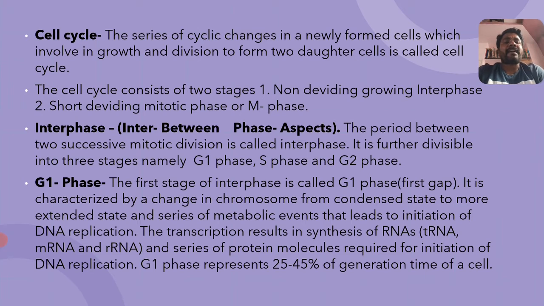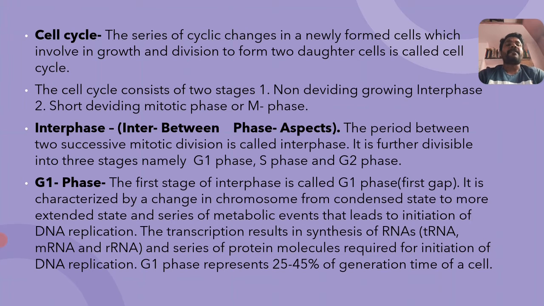It is characterized by change in chromosomes from a condensed state to a more extended state. When the chromosomes are highly condensed, they look rod shaped. This is followed by a series of metabolic events that lead to the initiation of DNA replication, mainly at the time of the G1 phase.